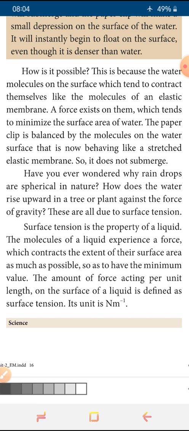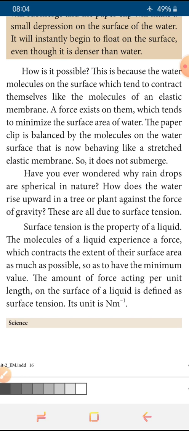It minimizes the surface area of water. This force exists on them. So due to that force, due to that elastic membrane, it offers some surface tension. This surface tension is a property of a liquid. The molecules of a liquid experience a force. So the molecules are combined together and together they experience a force. It is acting as a surface tension, and the surface area contracts to the extent possible.